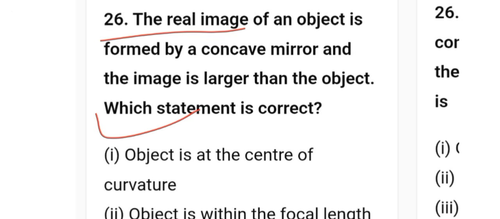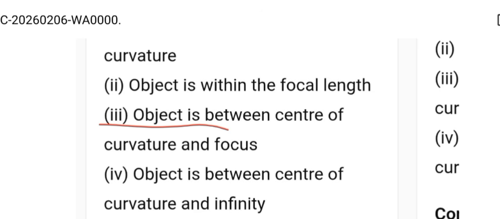The real image of an object is formed by a convex mirror and the image is larger than the object. Which of the statement is correct? Object is at the center of curvature. Object is within the focal length. Object is between center of curvature and infinity. So that will be our answer, option 3. Object is between center of curvature and focus.